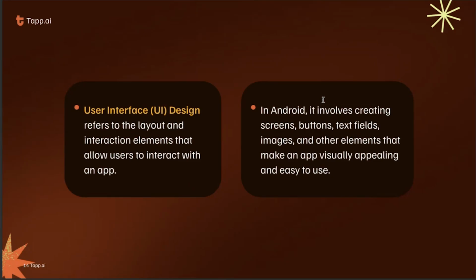In design, these are layouts and elements, the group of elements. The elements consist of text views, buttons, text fields, and images. For example, we see our WhatsApp app. We use WhatsApp daily to send messages. If we think about that UI, there is a button to send a message and there is a field to enter a message. This is a part of our UI.